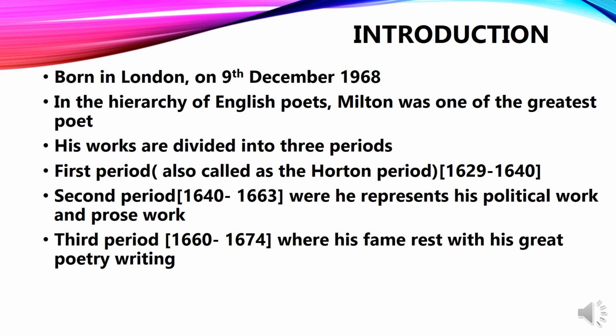The third period, the main poetic skills that he has shown and where his fame rests, is the third period, where he has written Paradise Lost and Paradise Regained. There his fame rests, and the time for this was from 1660 to 1674.